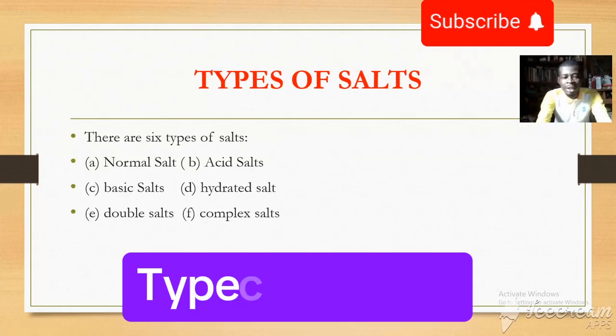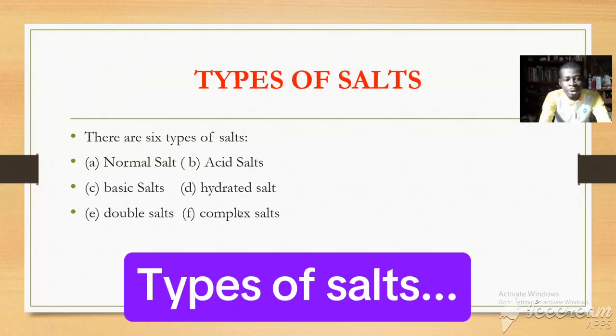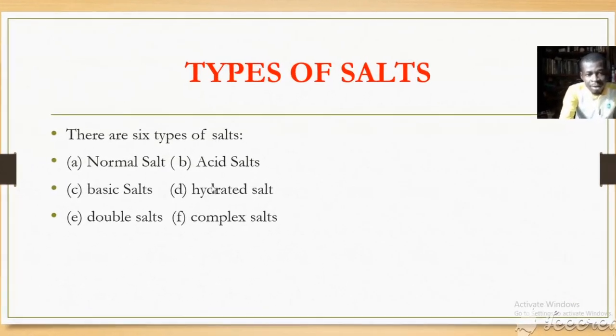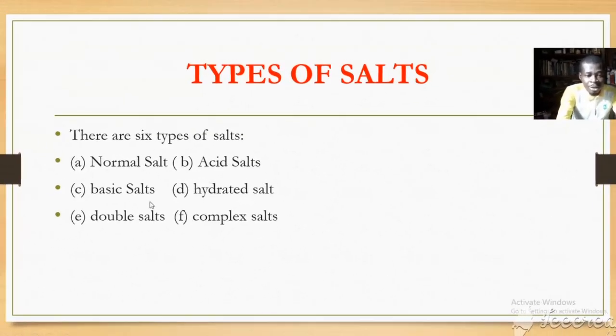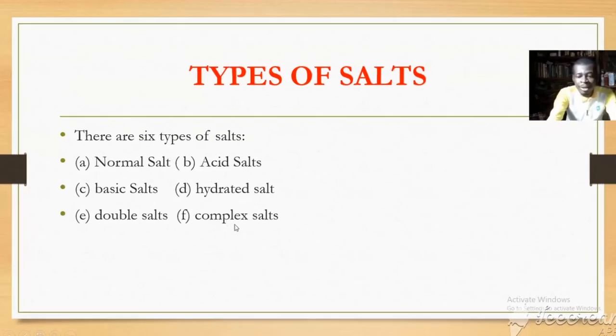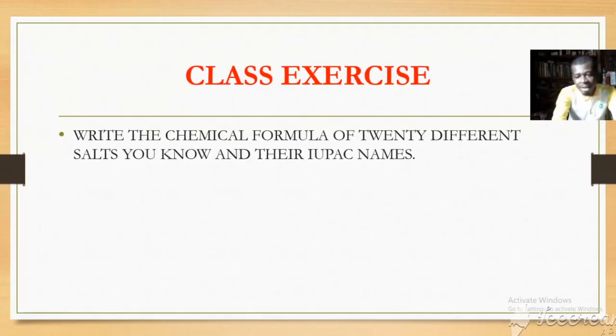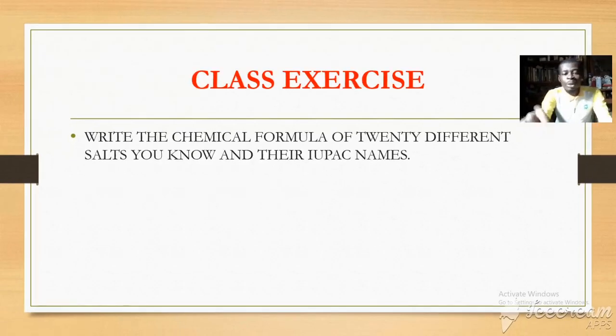Types of salt generally. These are the major types of salt. There are 6 of them: normal salt, acid salt, basic salt, hydrated salt, double salt, and complex salt. So you take these as an assignment, and I hope you'll be able to give me the solutions to the following questions in the description below.